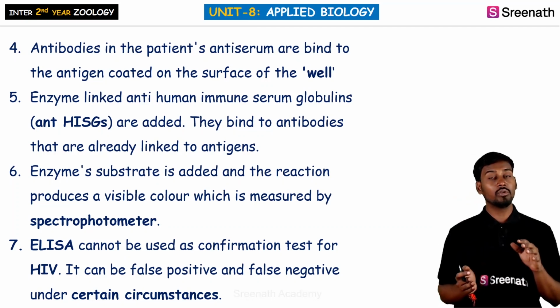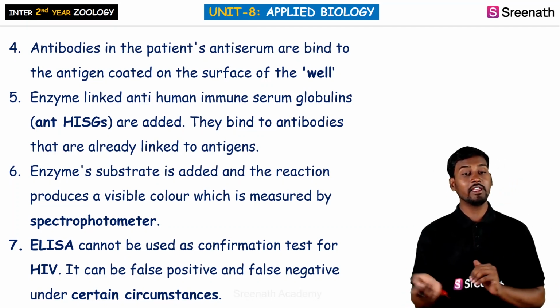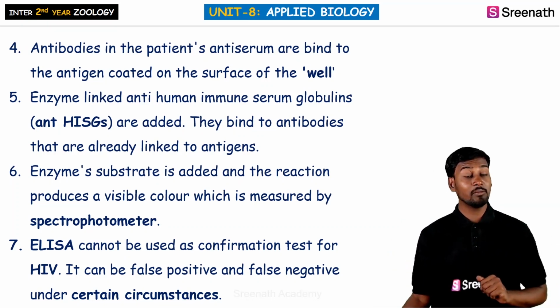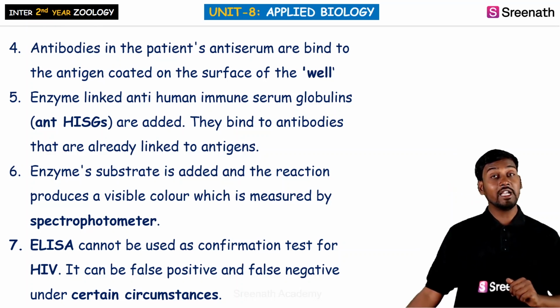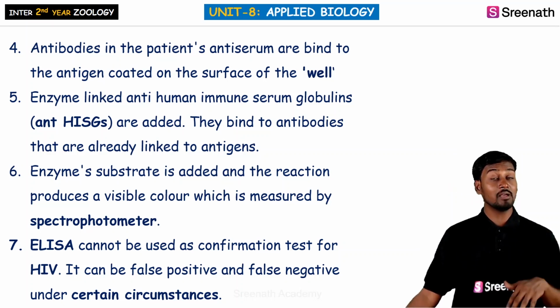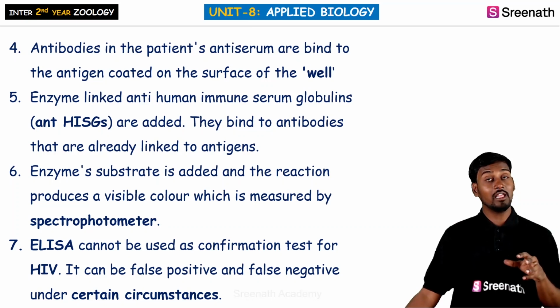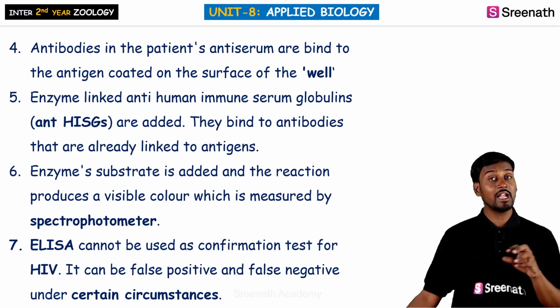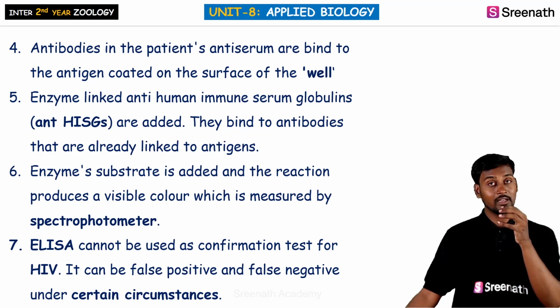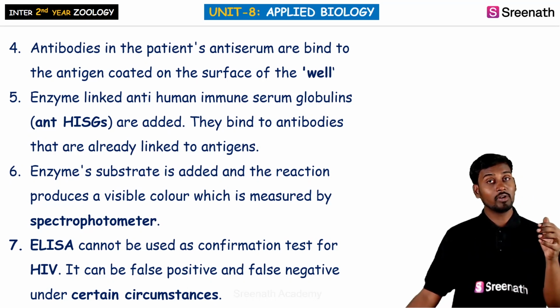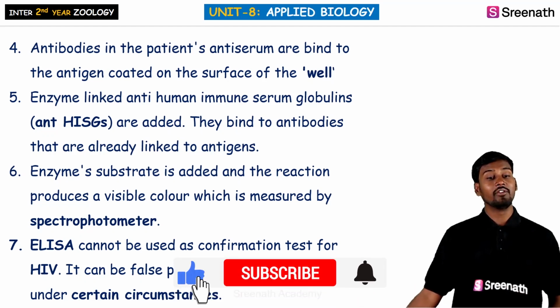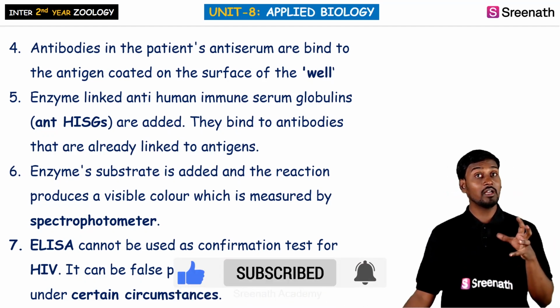Once the antibodies bind to the antigen, next we use the secondary antibody, that is, the enzyme-linked anti-human antibody. By using this, the colorless reaction so far becomes a colored reaction. Here antigen-antibody interactions take place. So the known antigen with the antibody from the blood serum and the secondary antibody, this entire complex will be created, which is generally involved in the formation of the colored complex.